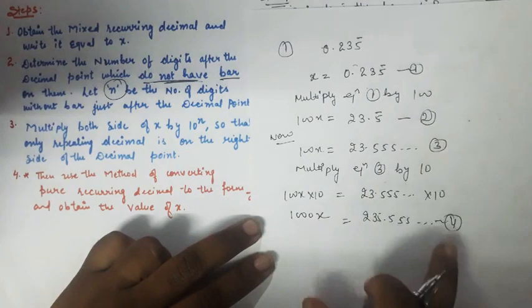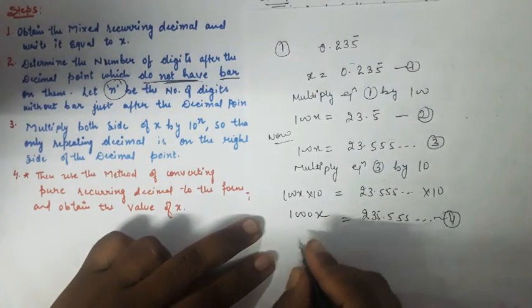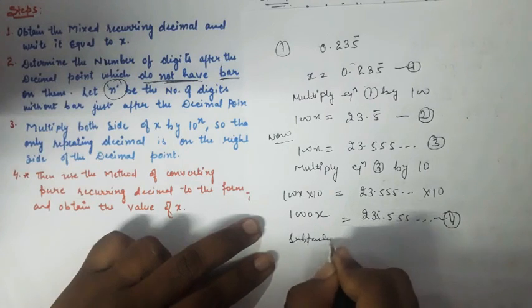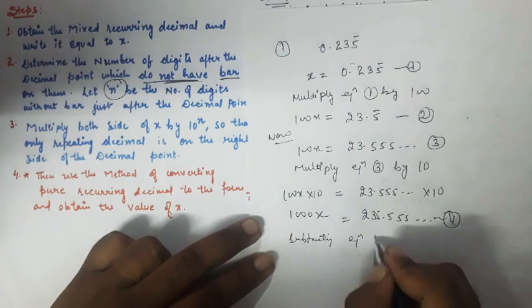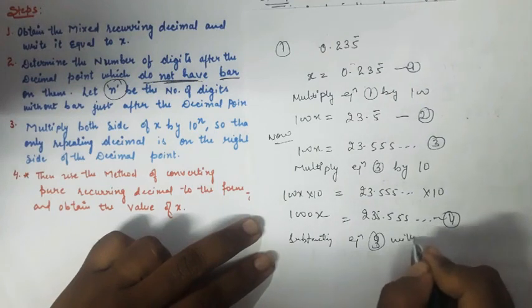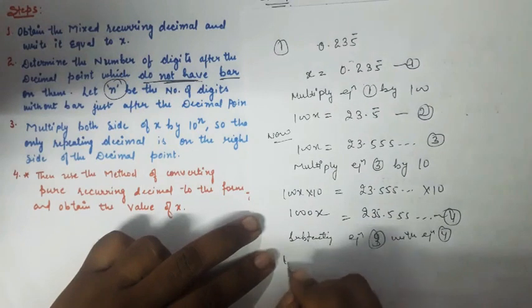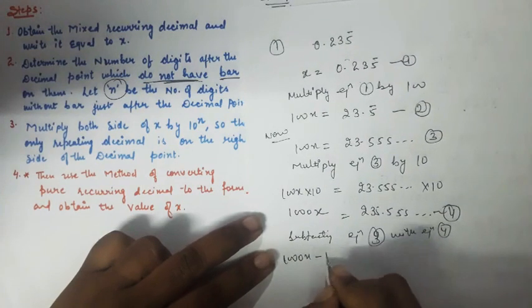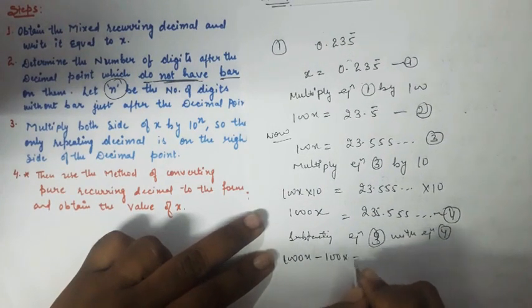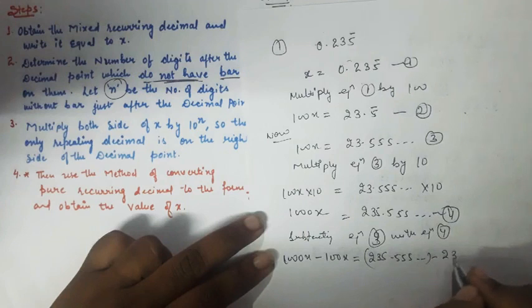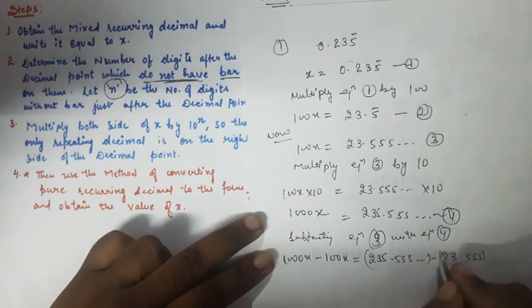Subtracting equation 3 from equation 4, you get 1000x minus 100x is equal to 235.555 minus 23.555.